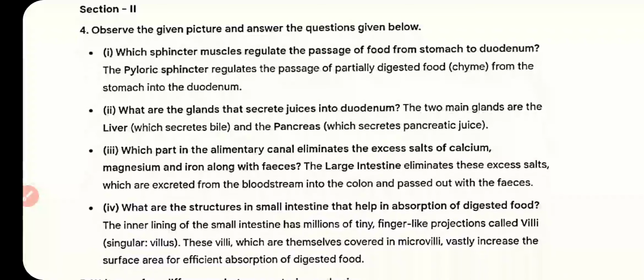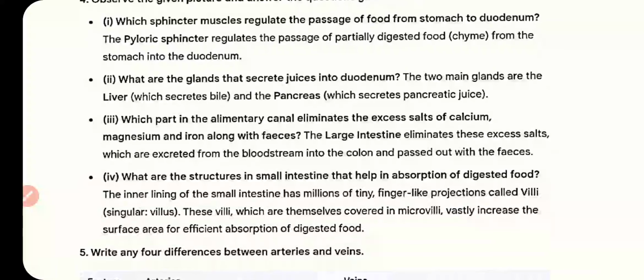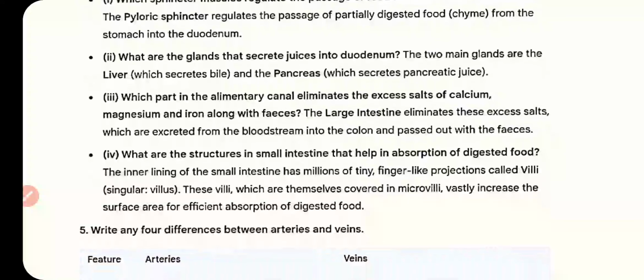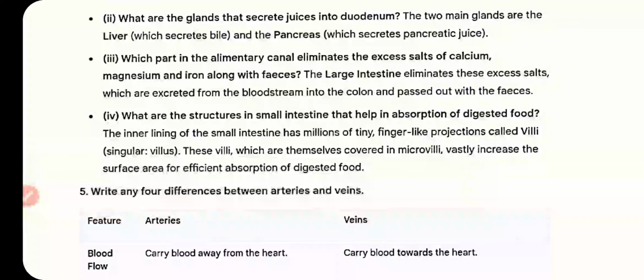Observe the given picture and answer the questions. 1. Which sphincter muscles regulate the passage of food from the stomach to the duodenum? Answer: the pyloric sphincter regulates the passage of partially digested food, chyme, from the stomach into the duodenum. What are the glands that secrete juice into the duodenum? Two main glands are the liver, which secretes bile, and the pancreas, which secretes pancreatic juice.